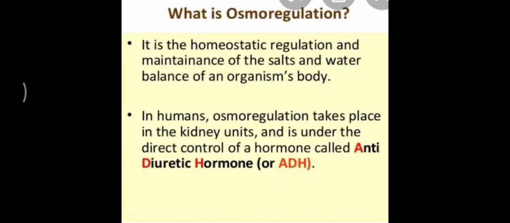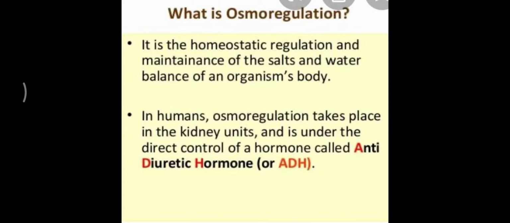This hormone basically acts on tubules, that is PCT, Henle loop and DCT, and is controlling the reabsorption of water. So whenever the ADH or vasopressin is released, the reabsorption of water by tubule occurs, and whenever ADH or vasopressin is not released, then reabsorption of water will not take place. So this is the general about osmoregulation.